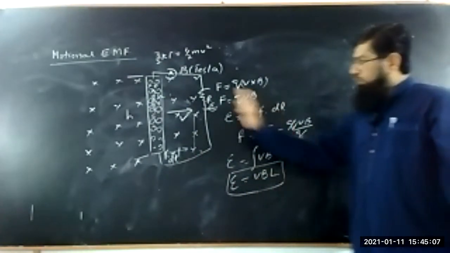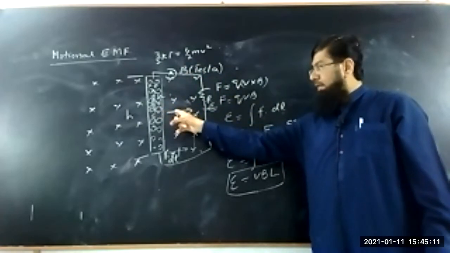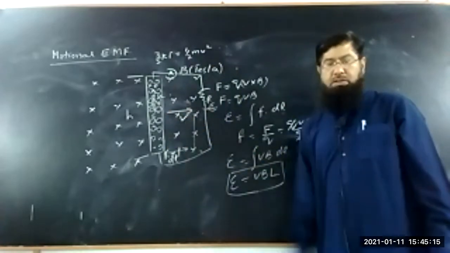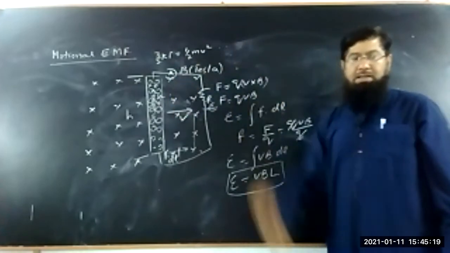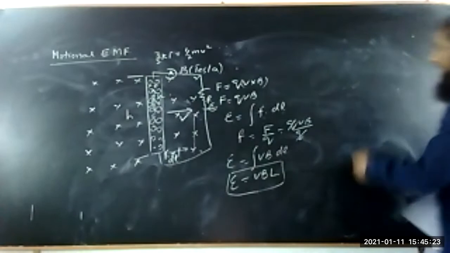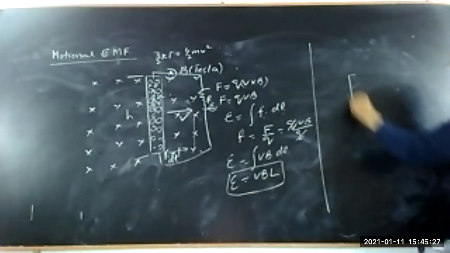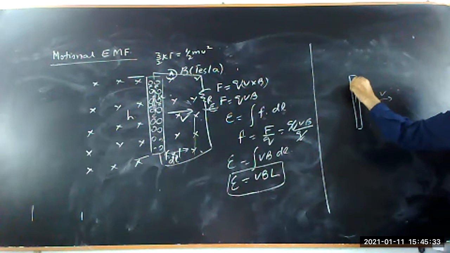Now we have to see it from a microscopic point of view. If V is the velocity of the wire and U is the velocity of the charges, then each charge will again experience a force. Here the wire is moving with the velocity V and the charges within the wire are moving with the velocity U.